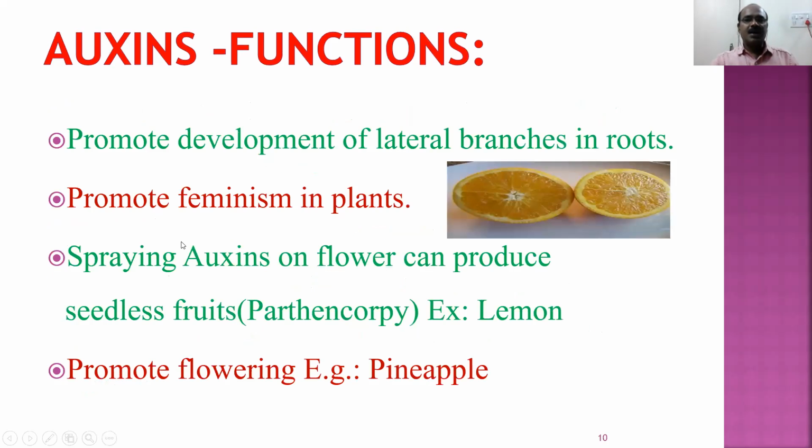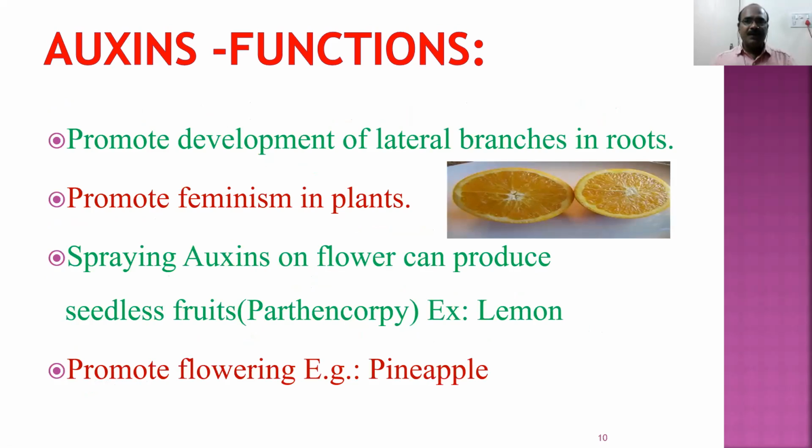So auxins are also responsible for formation of lateral branches in roots. The more roots, the more stability to the plant and the more water absorption. So auxins are responsible for more lateral branches and promote feminism in plants. Feminism is not only promoted in mankind, it is also promoted in plants.